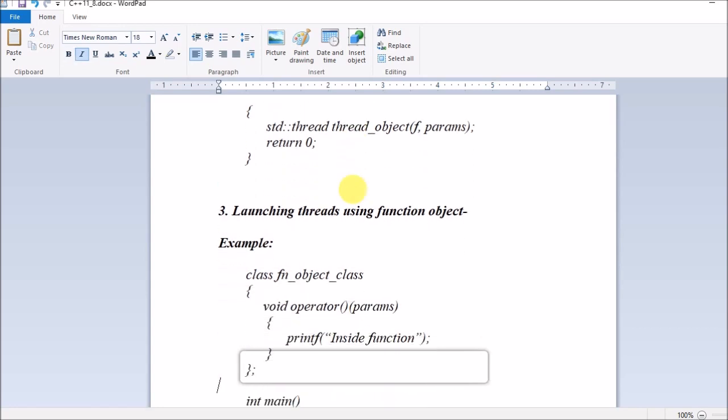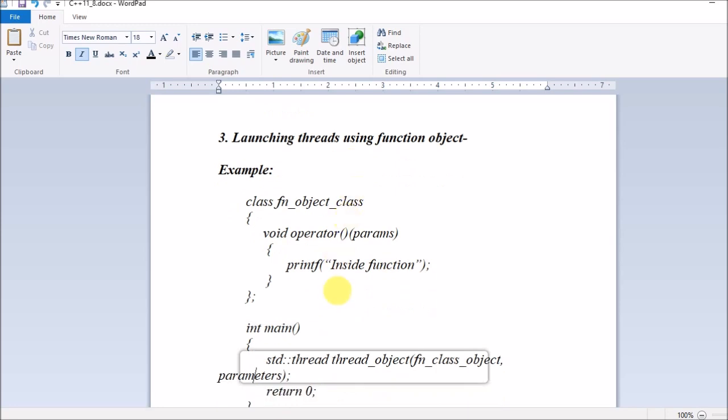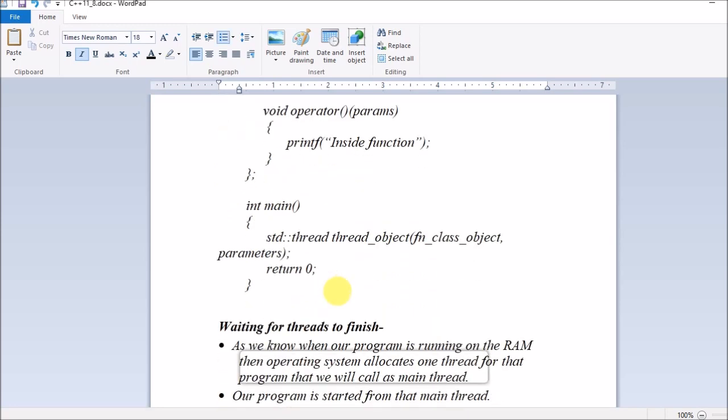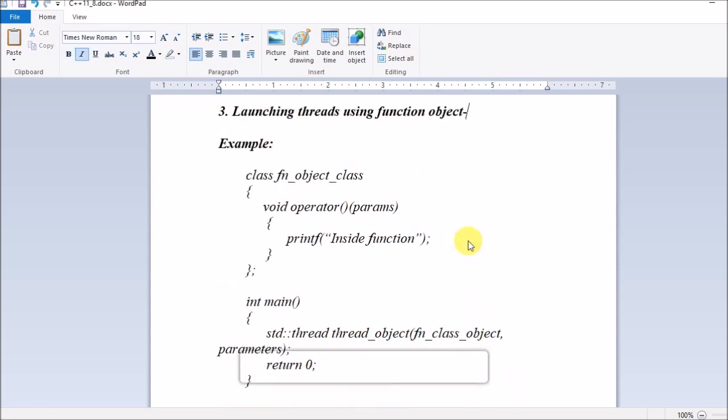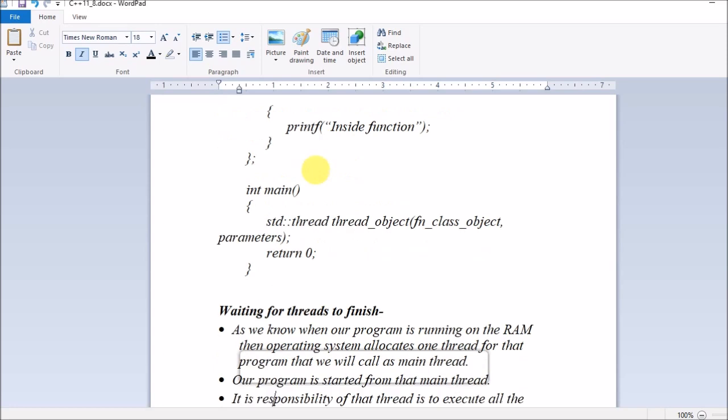The third representation of creating the object, using the function object, is this: again we have the main function. We are creating the object of this thread by the name thread_object. We are passing the first argument, this is the name of the class, and these are the parameters. The second argument will be passed like this in this operator inside this function. So this message will be printed. So guys, this is the third way, using the function object, to create a thread.